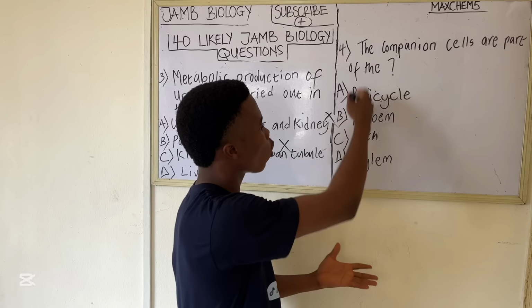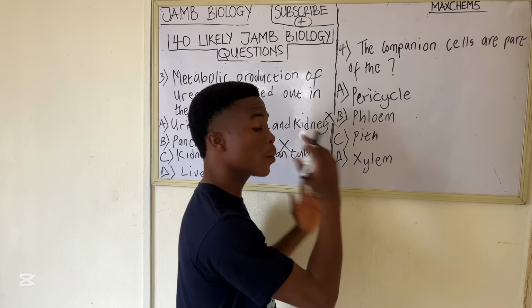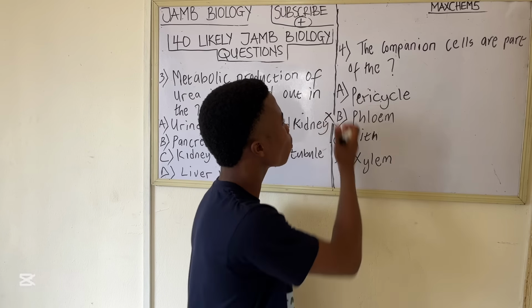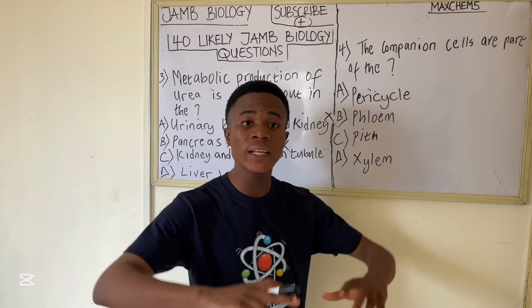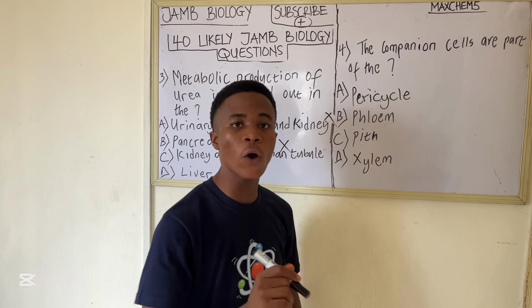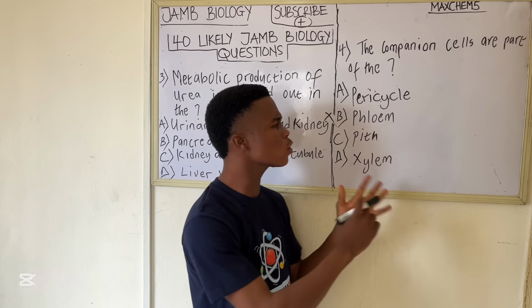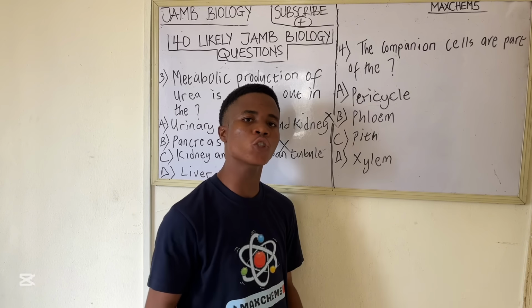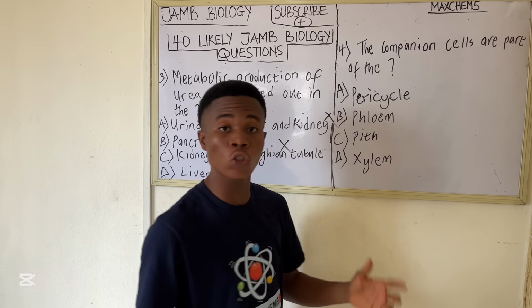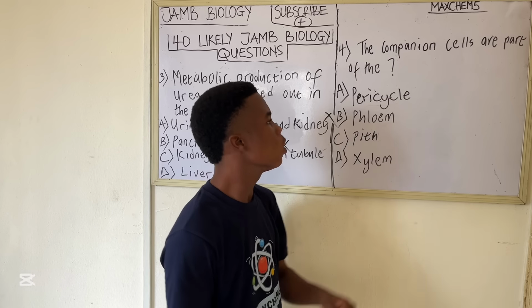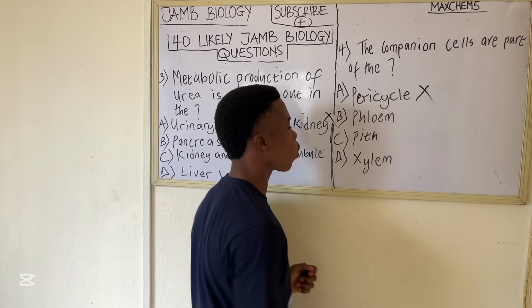Let's analyze these options and pick out the correct answer. If you look at option A, the pericycle is just layers of cells found in the roots, and these layers of cells are responsible for the production of lateral roots. So the pericycle does not have companion cells, and is not the correct answer.